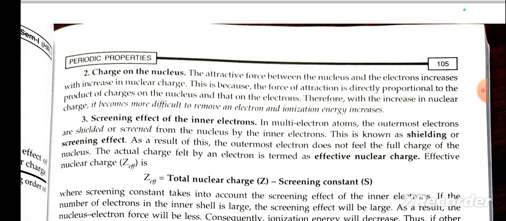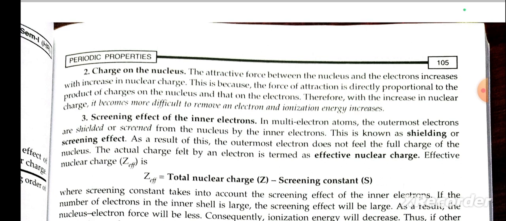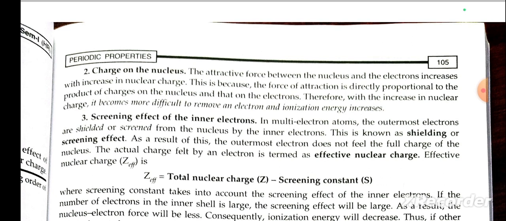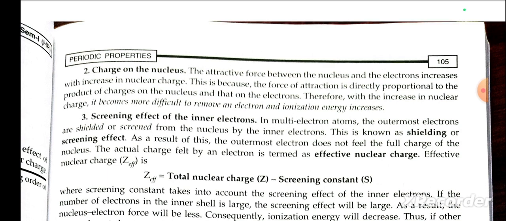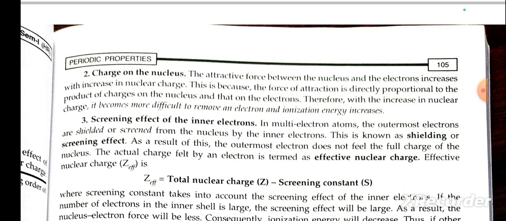Second, charge on the nucleus. The attractive force between the nucleus and the electron increases with the increase in nuclear charge. This is because the force of attraction is directly proportional to the product of the charge on the nucleus and that on the electron. Therefore, with the increase in nuclear charge, it becomes more difficult to remove an electron and ionization energy increases. Third, screening effect of the inner electrons.